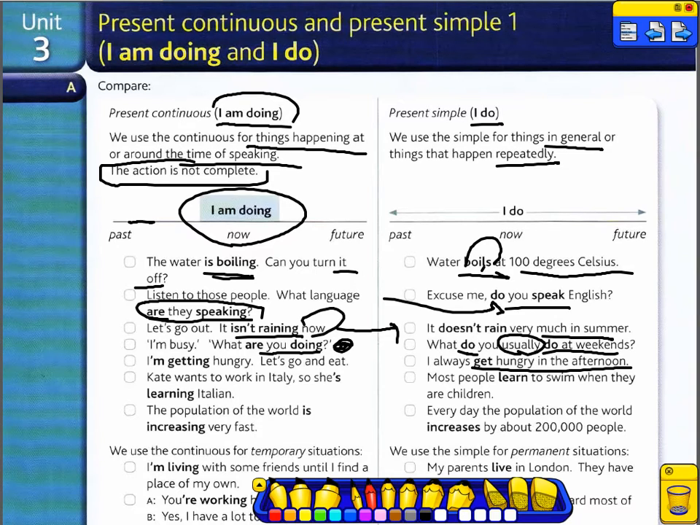Kate wants to work in Italy, so she is learning Italian at the moment. She's learning Italian at the moment. Most people learn to swim when they are children. The population of the world is increasing, is changing. Every day, the population of the world increases by about 200,000 people. This is a fact.